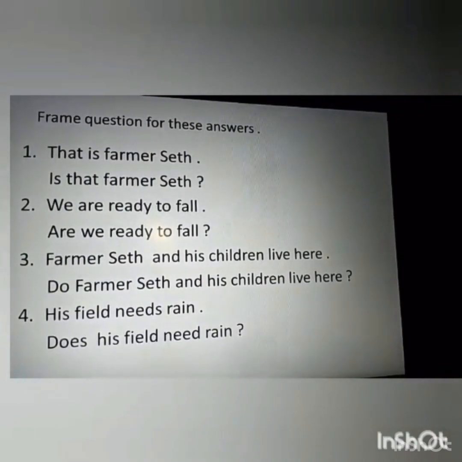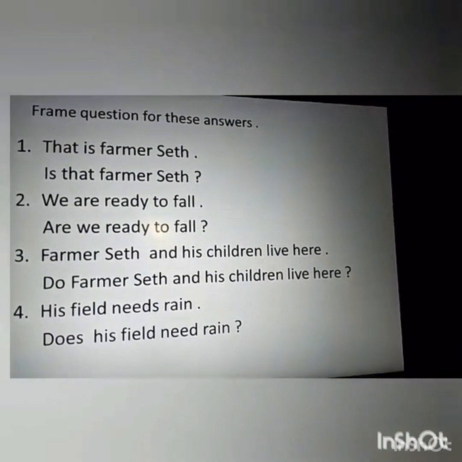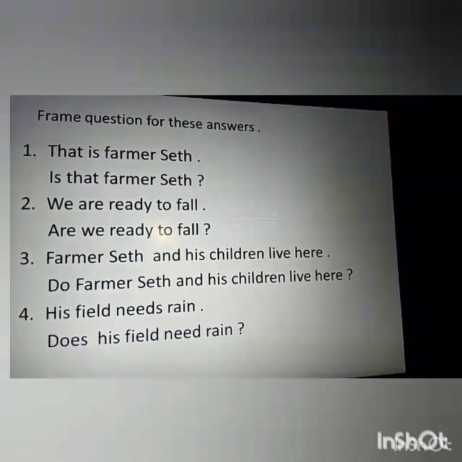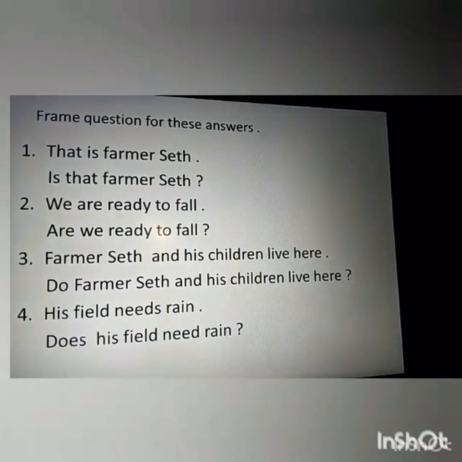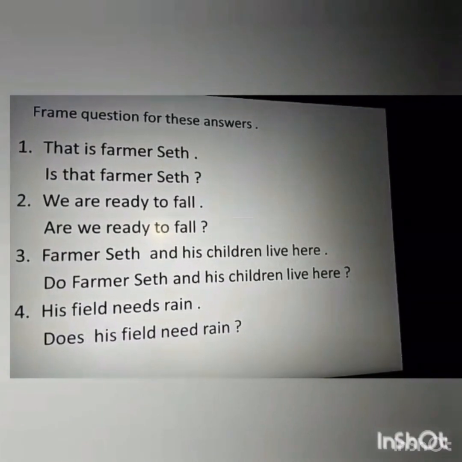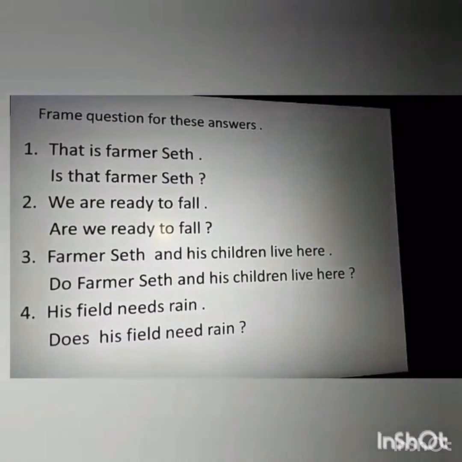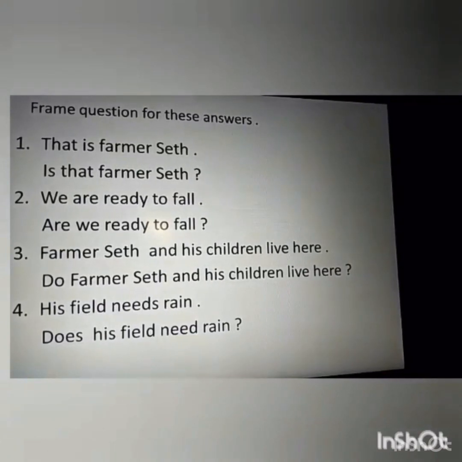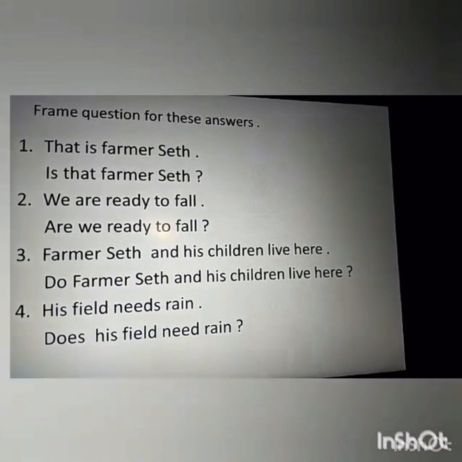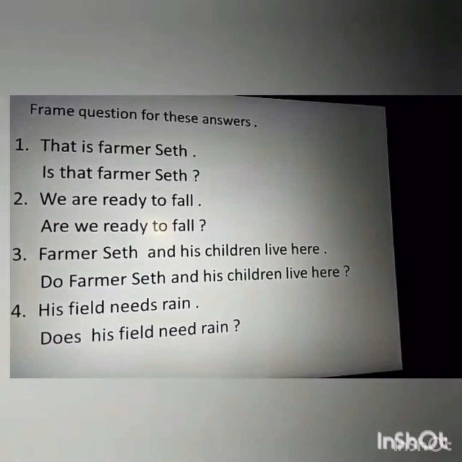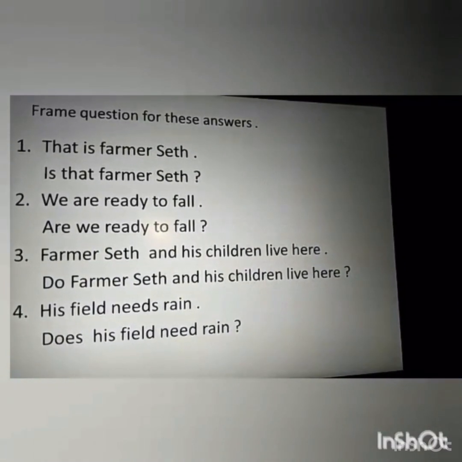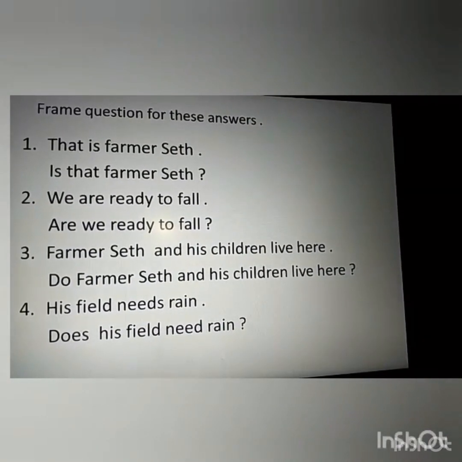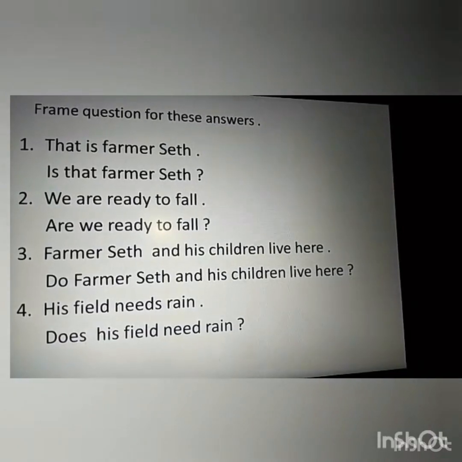Now, how will you know whether we have to begin the sentence with do or with does? By looking at the verb. Now you know what the verb is already. Verbs are doing words. So in this sentence, live is basically a verb. So you can see that live is in the present tense and there is no s added to it. If there is no s added to a verb, then you can start with the word do. Do farmer said and his children live here?